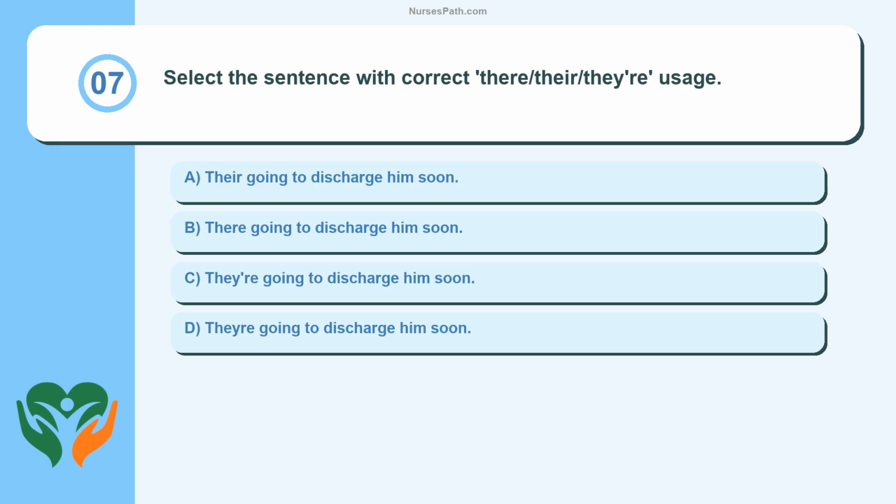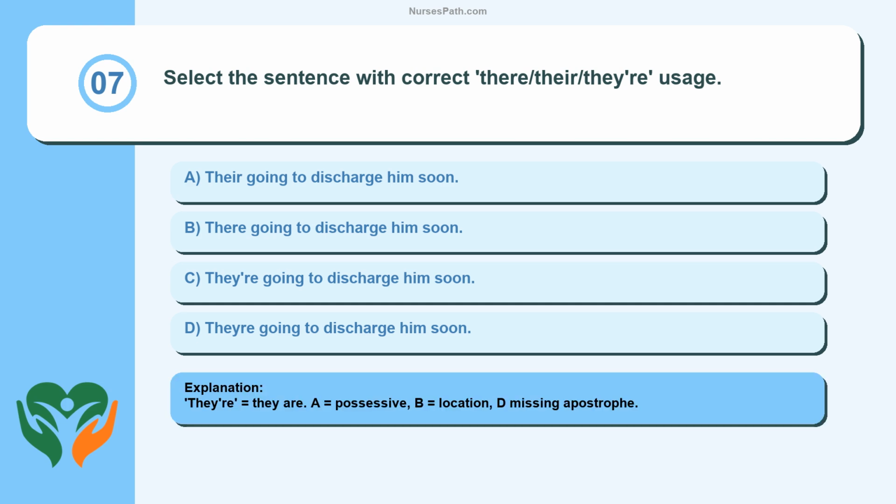Question 7. Select the sentence with correct their usage. They're going to discharge him soon. They're equals they are. A equals possessive, B equals location, D missing apostrophe.